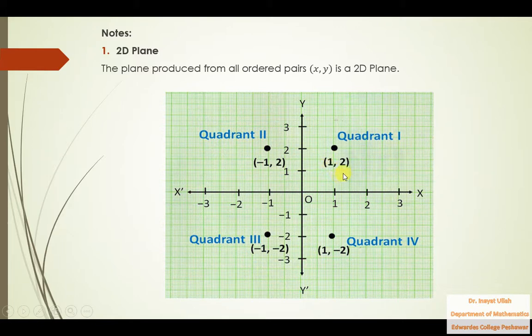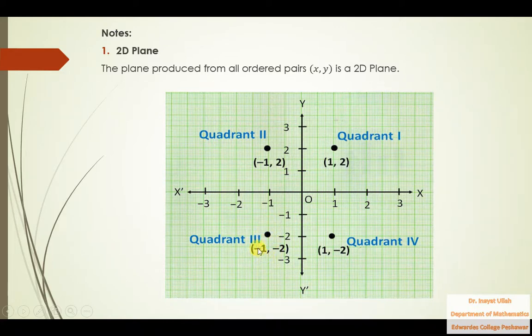X is positive and y is also positive. In the second quadrant, if you want to plot -1 comma 2, we will take -1 on the x-axis and 2 on the y-axis, so that is -1 comma 2. So in the second quadrant, x is negative and y is positive. If you want to plot -1 comma -2, we'll go -1 along the x-axis and -2 along the y-axis, and that joins here, so that is -1 comma -2.